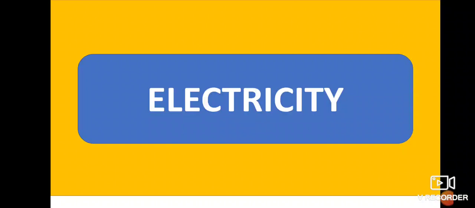Whenever we use a telephone, mobile phone, mixer grinder, washing machine or television, all these electrical components depend upon electricity. Therefore electricity is one of the most important things in our life. Today in this class we are discussing electricity, electrical components and electric power circuits.